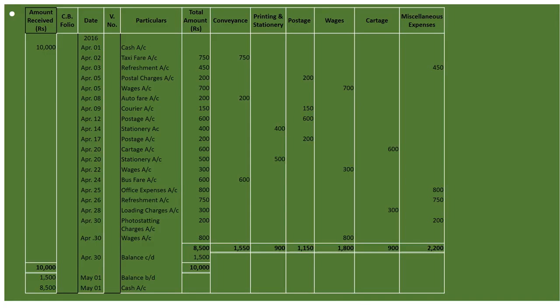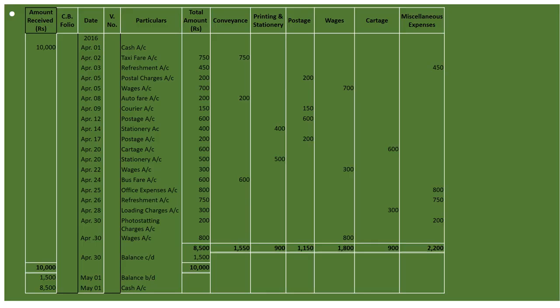Next one is April 8, auto fare. Auto fare we will include under conveyance. April 9, courier charges. Courier charges we will include under postage. Postal stamps also we will include under postage. Eraser, sharpeners and pencils. On April 14, that is stationery, so we will include under printing and stationery 400 rupees and in total amount as well. Next one is speed post charges. Speed post charges, beta, you know postage. Fine. Speed post charges and total column as well.